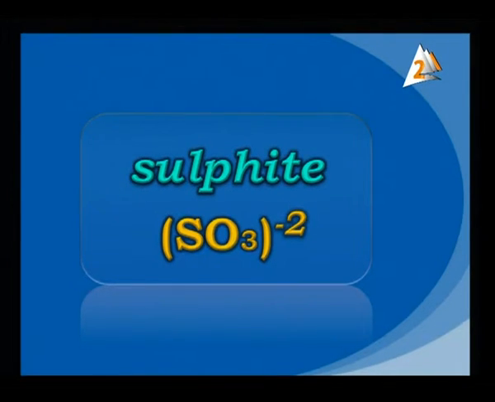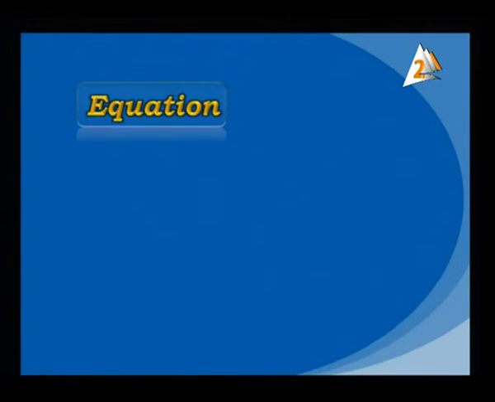Negative 2 means this group gains 2 electrons during the chemical reaction. You must always remember this negative 2 is back to the word anion. It's good and great.